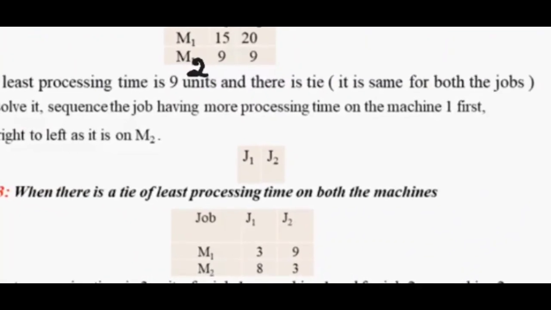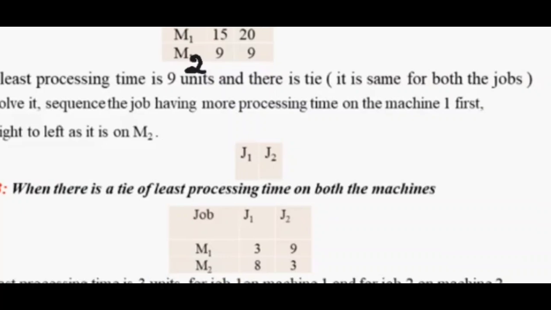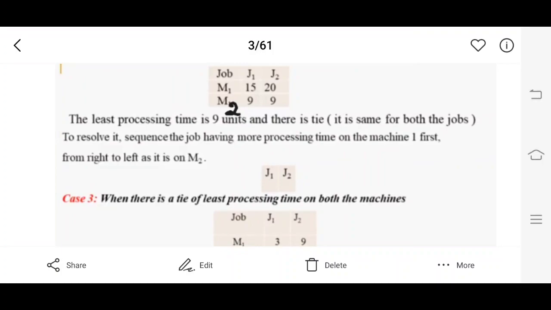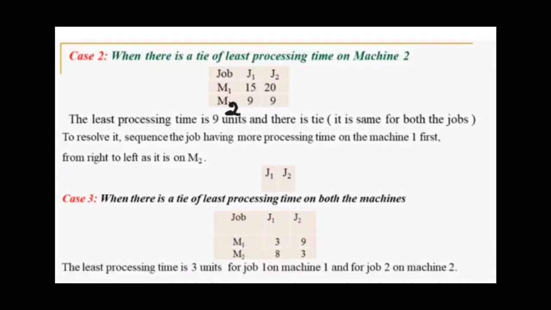That is why we did the sequencing as J1, J2. J2 is considered first because we are doing the sequencing from right to left. J2 is written first and then J1 because it is occurring on the M2 machine. Whenever the least value occurs on the M2 machine, the sequencing will be done from right to left, not from left to right.